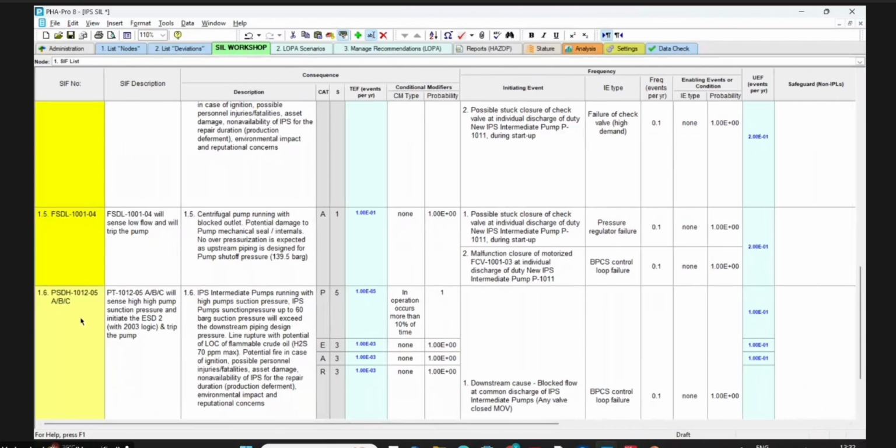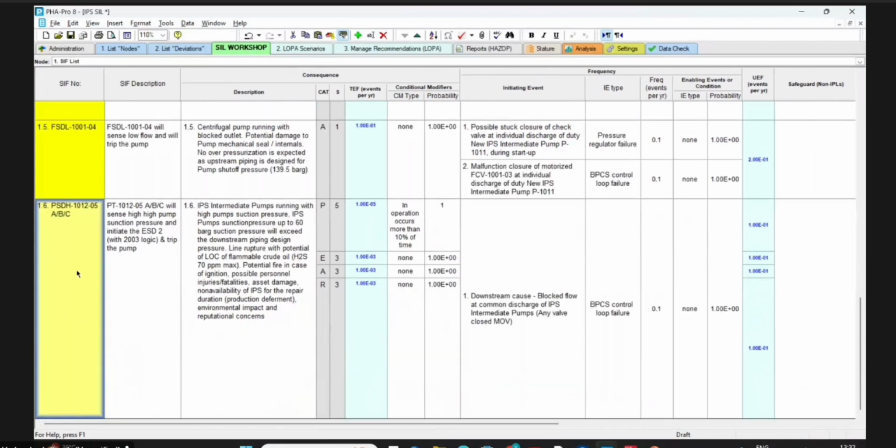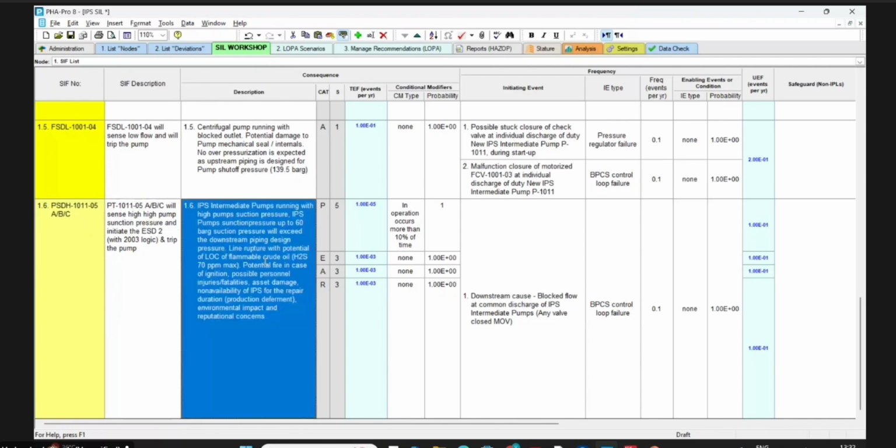Correct. The last is PSDH. This PSDH is where? This is the function, main common line. It's a discharge, yes. This is main common line, right? Yes, 1011-05. Okay, as a discharge. Yeah, correct. Instead of suction, discharge.